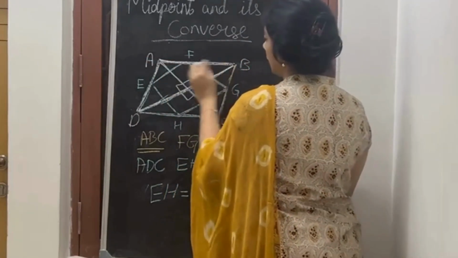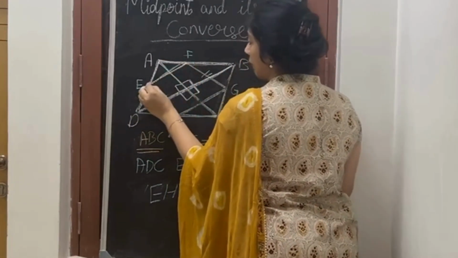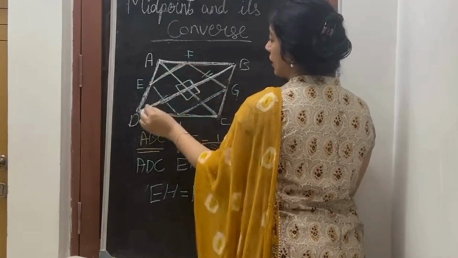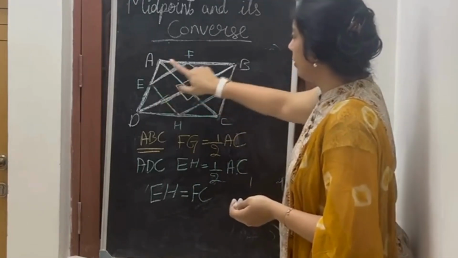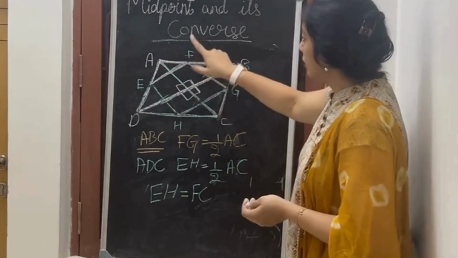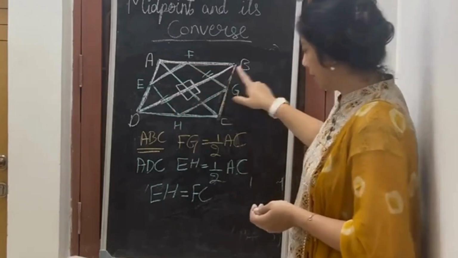Now in my triangle ABD, again what will I prove? I will prove EF is half of DB. How? Because E is a midpoint, given, and F is a midpoint, given. The theorem says that EF is half of DB.